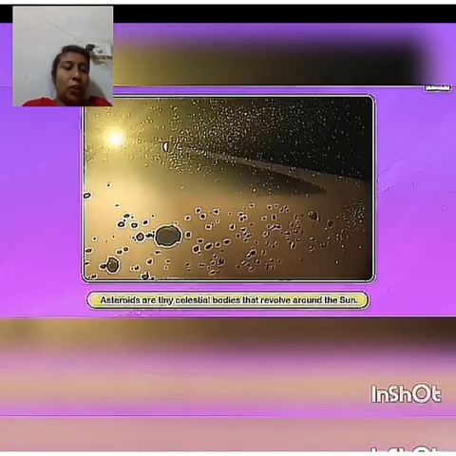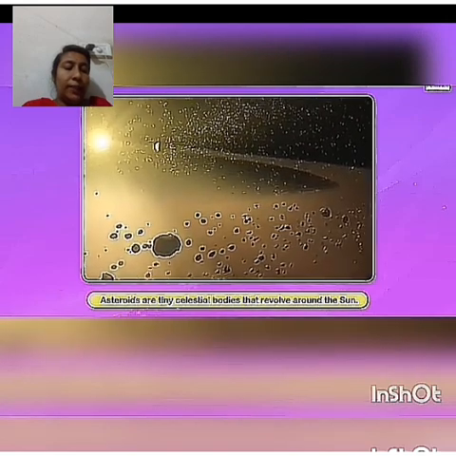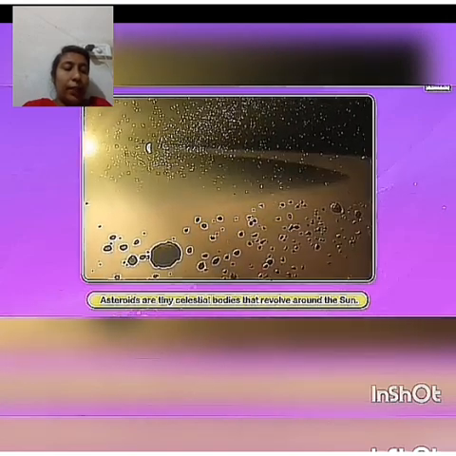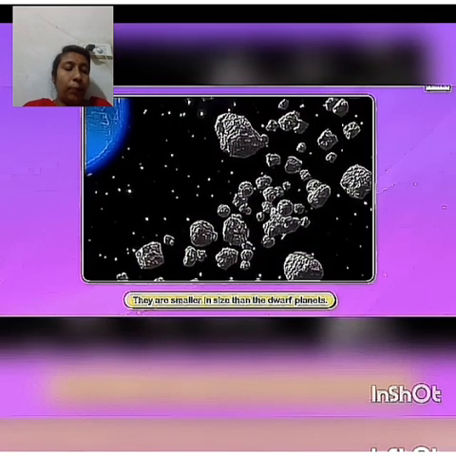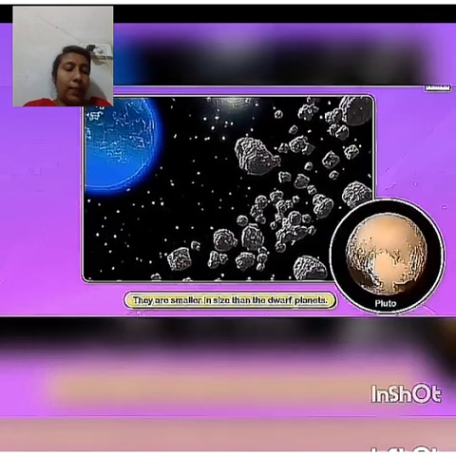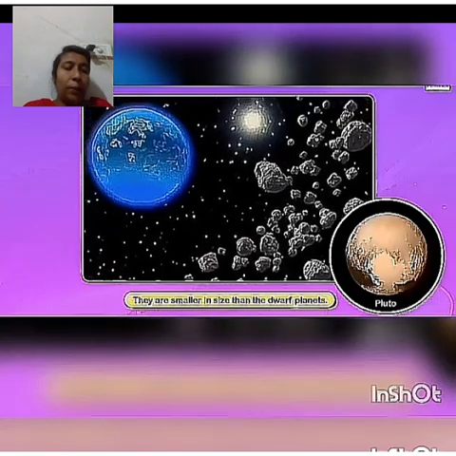Asteroids. Asteroids are tiny celestial bodies that revolve around the sun. They are smaller in size than a dwarf planet. These are found orbiting between Mars and Jupiter, forming an asteroid belt.